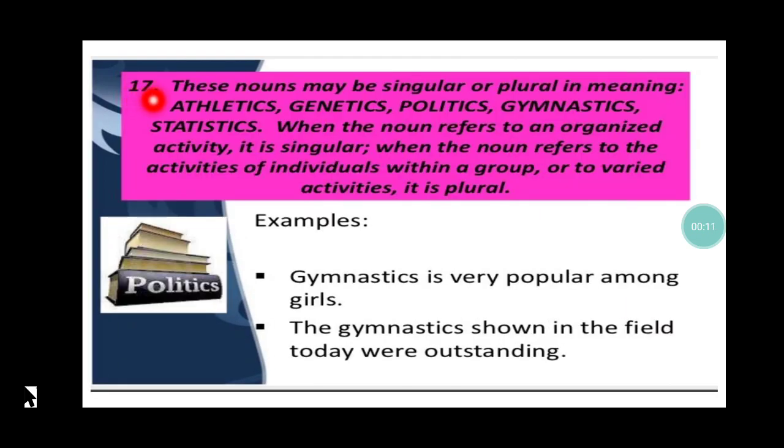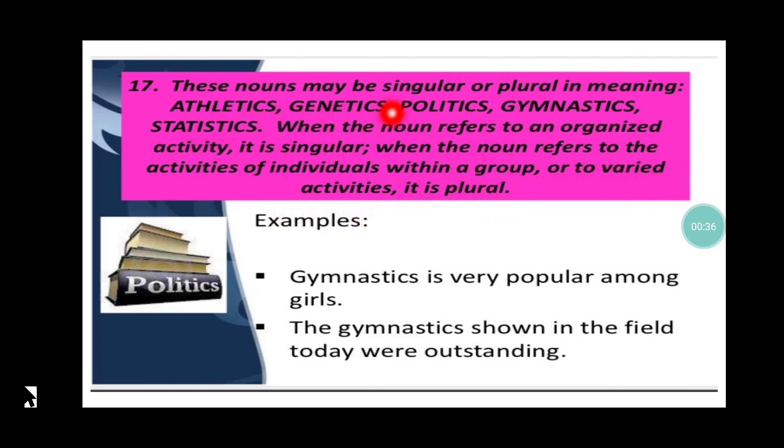Rule 19 says, these nouns may be singular or plural in meaning, like athletics, genetics, politics, gymnastics, statistics. When the noun refers to any organized activity, it is singular. When the noun refers to the activities of individuals within a group or to varied activities, it is plural.